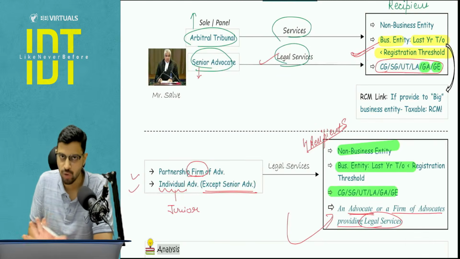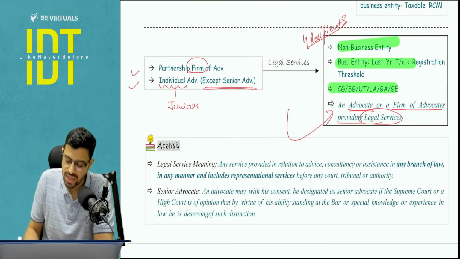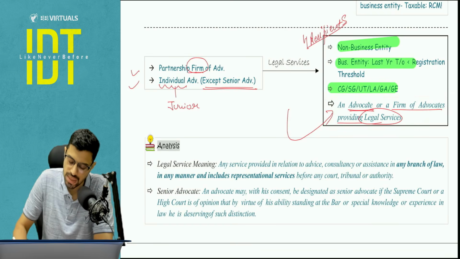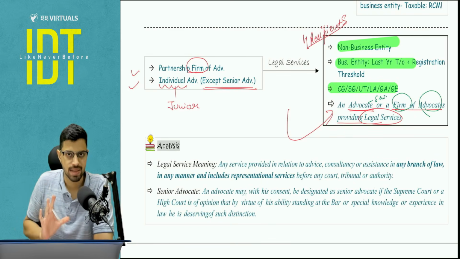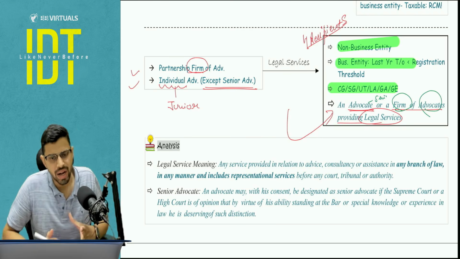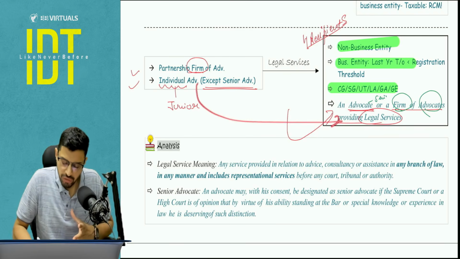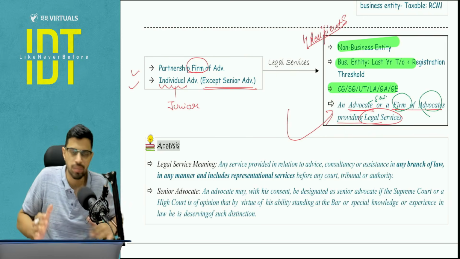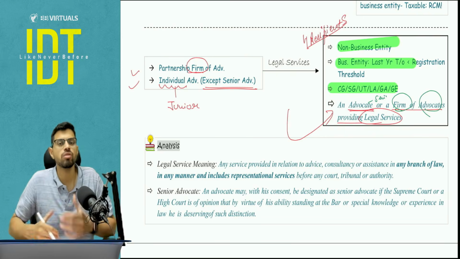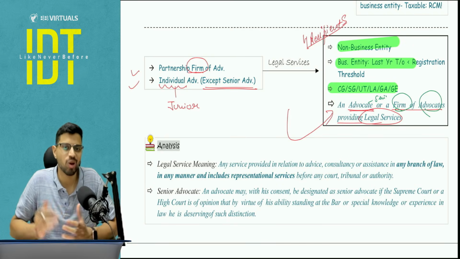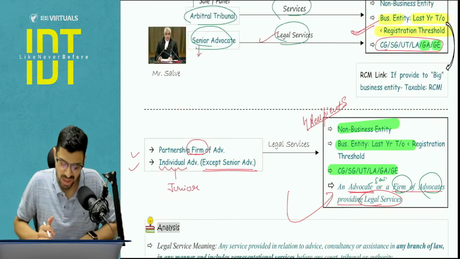First, let's talk about what is given here, that yes, if there is any recipient who is an advocate himself, and this recipient here can be a senior advocate also, or a firm of advocates, then in that case there is an exemption. Because a lot of times it happens that a junior advocate is assisting a firm, or a firm is assisting an advocate. So internally also services are generated. It is completely outside the scope of GST, because we want the advocate services to be less costly. Already they charge very high, so we want that to be a little bit less costly, right?